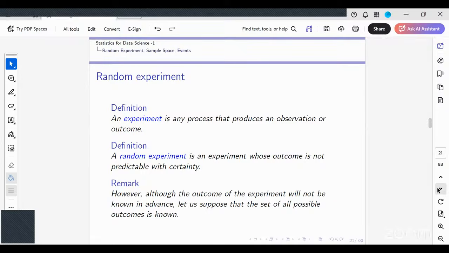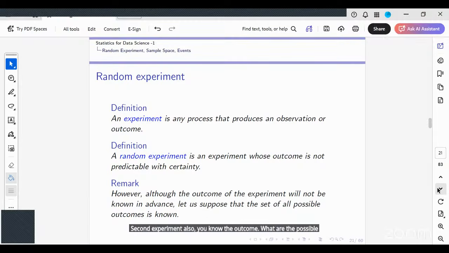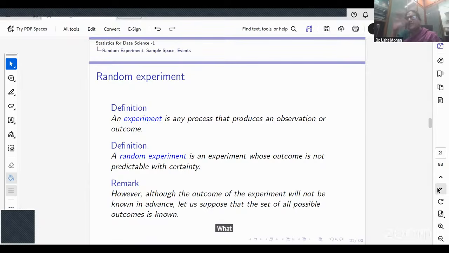In the first experiment, we know the outcome, but in the second experiment also, you know the possible outcomes. What was the key difference between the first and the second?